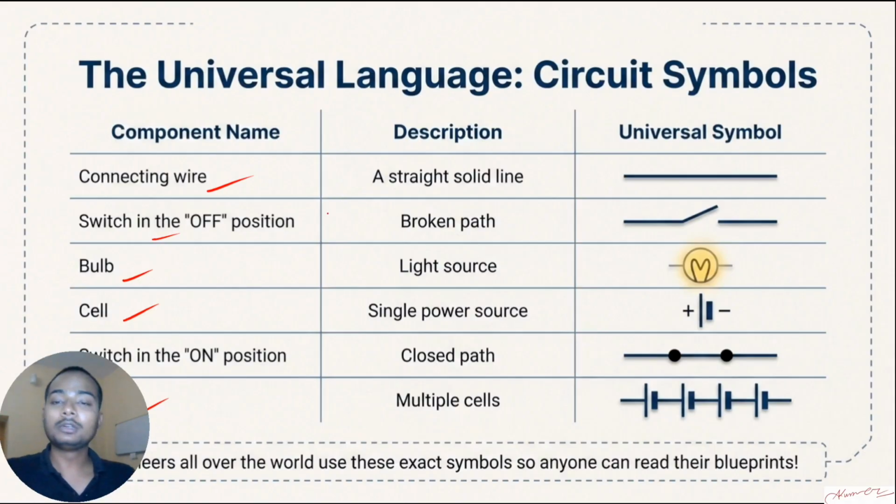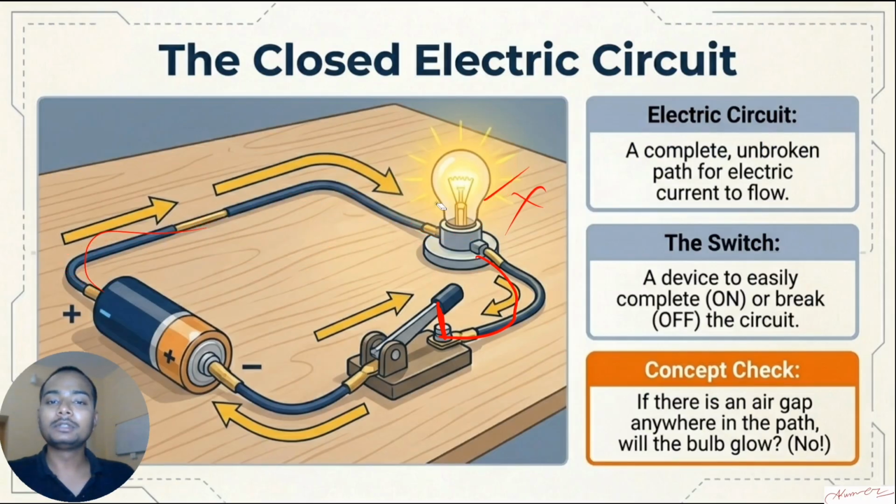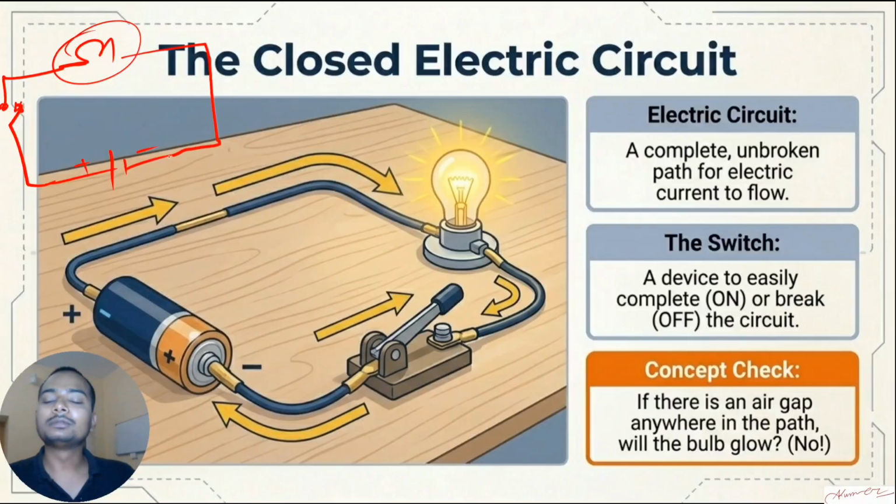Whenever I draw, we are not going to draw like this every time. In short, I can draw like this. This is the positive terminal, this is the negative terminal. This is the wire, here is the switch. I can put a bulb here. This is called a circuit diagram.